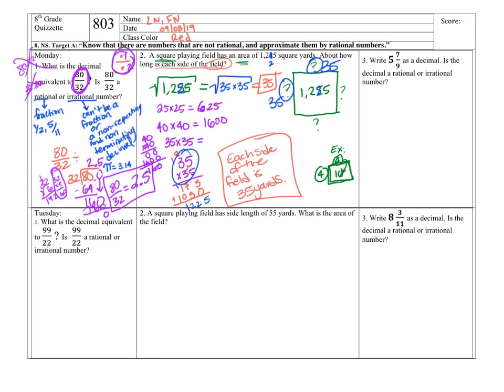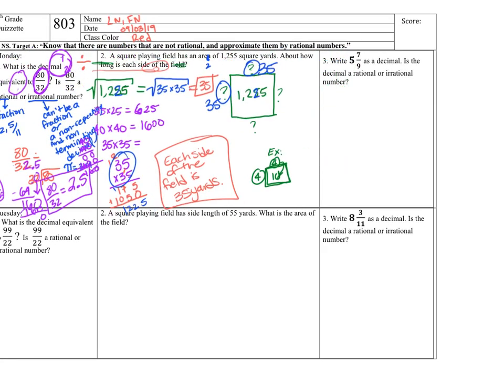Now be careful with the other number 2s, because if you look at number 2 on Tuesday, it says a square playing field has a side length of 55 yards. What is the area of the field? So this is easier. It's giving you the side length of a square field, and it's asking you what the area is. So remember, the area is just the two sides multiplied together. Thank you.